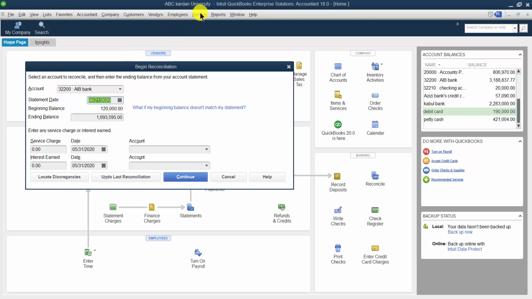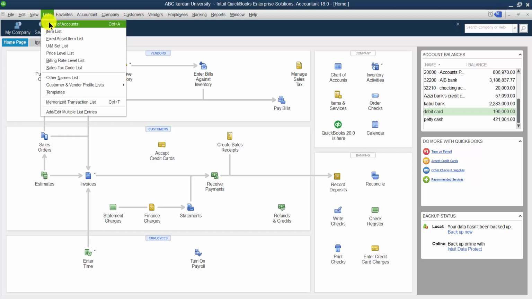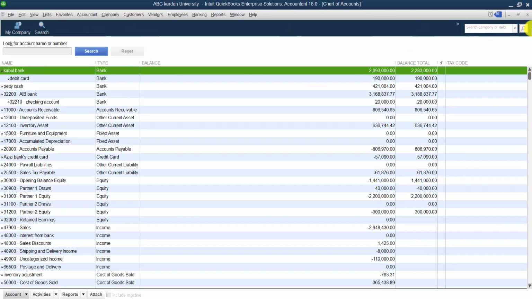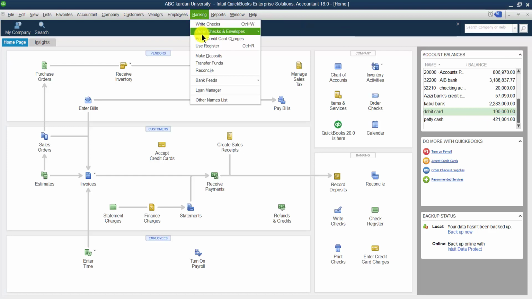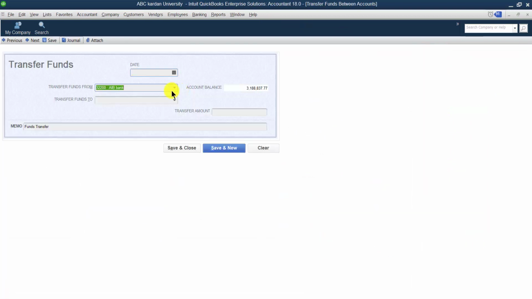We can find it out from the chart of account, right? But for this purpose, you have to close this section. Go to the chart of account. Yeah, it is also fine now. From the chart of account, you can find out the balance of this bank, or otherwise you can find it out from the fund transfer. From AIB, how much is the AIB balance? The AIB balance is equal to this amount.